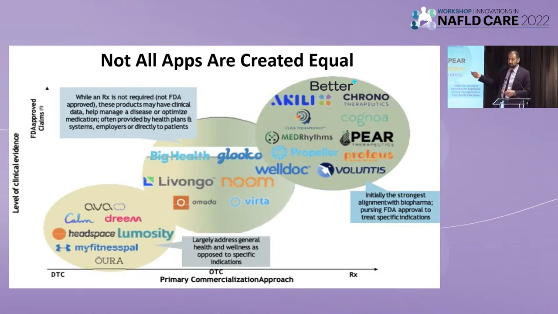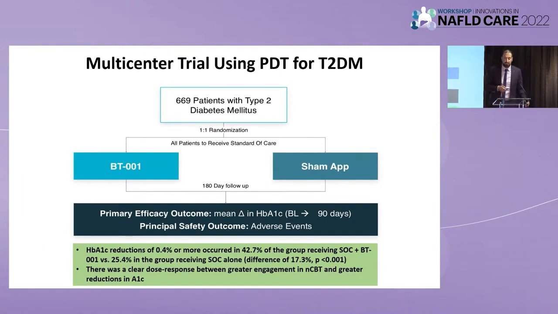One company we're working with now is called Better Therapeutics, and this was mentioned in an earlier talk, where they try to rely on the concept of nutritional cognitive behavioral therapy, and they utilize plant-based meal planning for the most part. So we need more data, but I think there's an opportunity to combine these prescription digital therapeutics with medications. And this is from a press release from Better Therapeutics, where they conducted a randomized controlled trial with their app called BT001 and a sham app that doesn't utilize the same concepts.